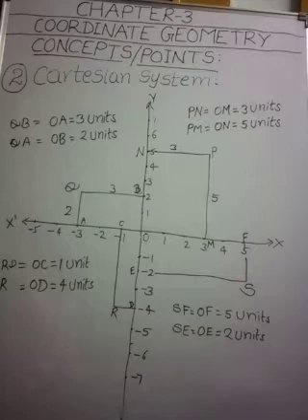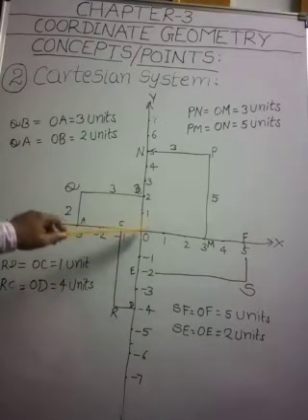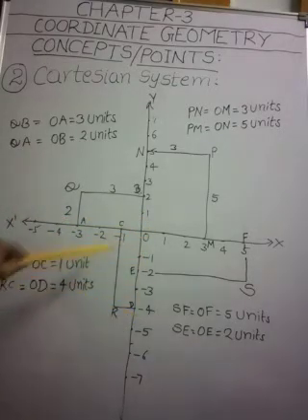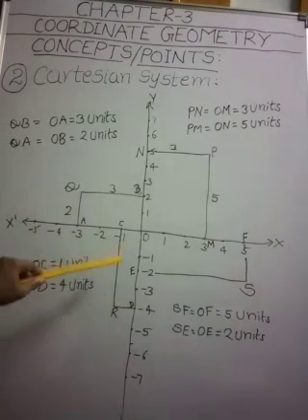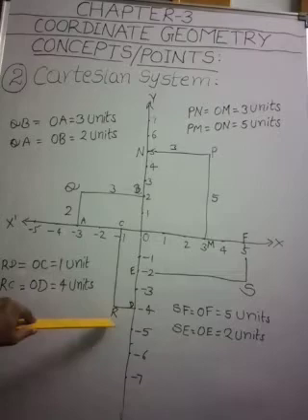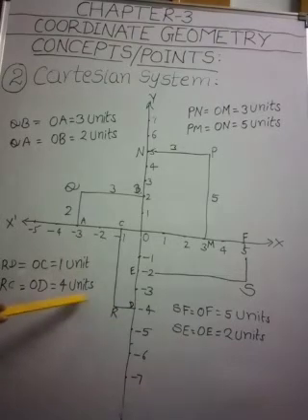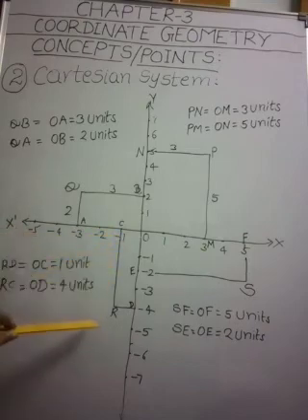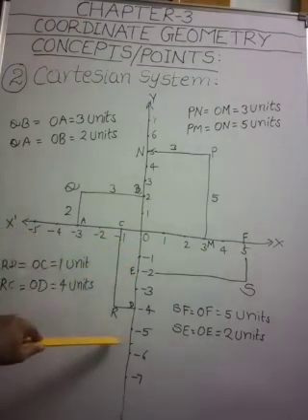Now RC is equal to OD. So the point R is at a distance of 4 units from x-axis along the negative y-axis.